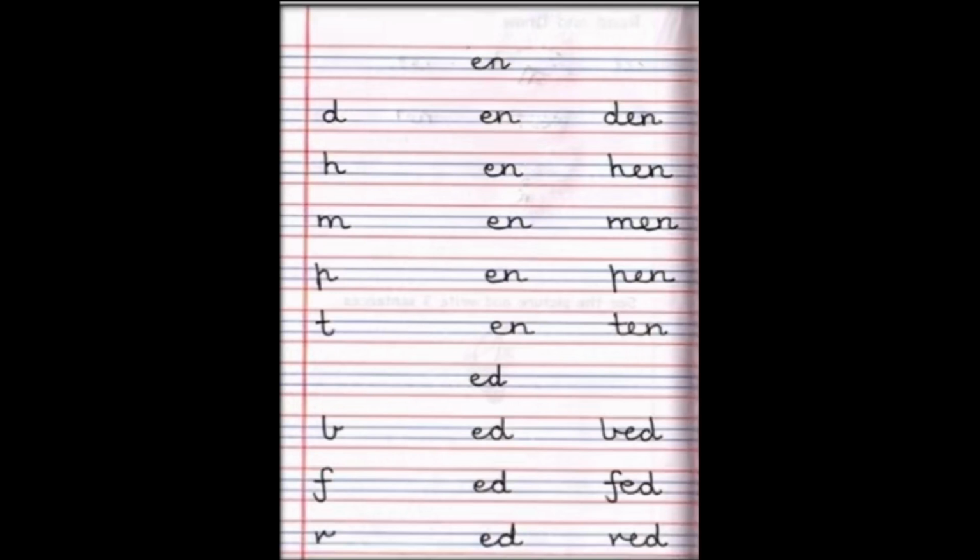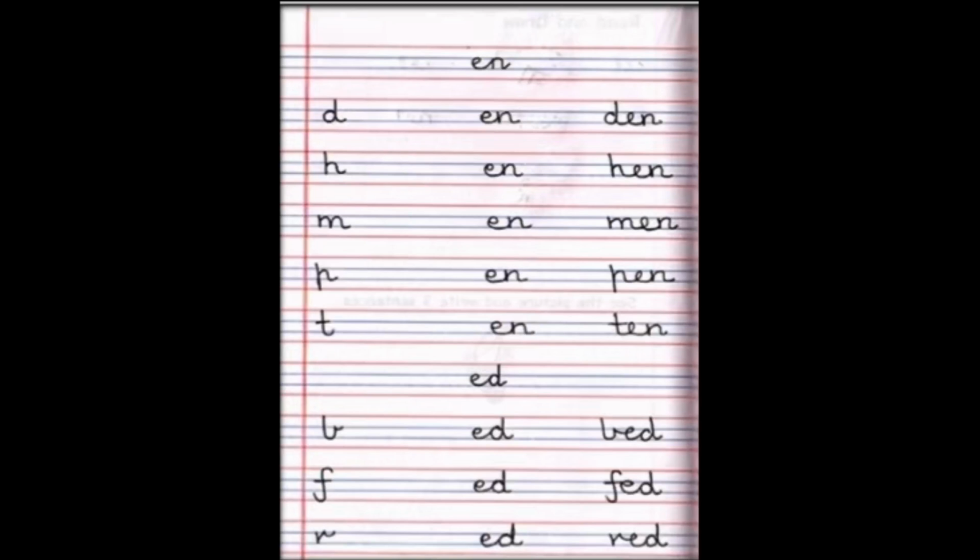Which words? ED, ed. So the first letter over here is B. B says B. ED says ed. B-ed, bed. The bed on which you go to sleep is called a bed. B-E-D, bed.